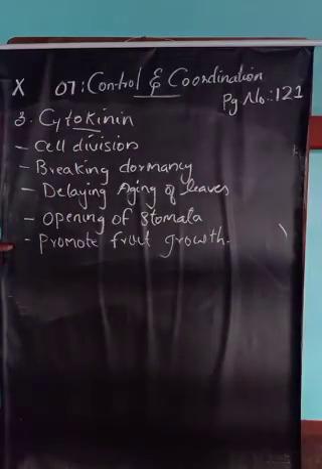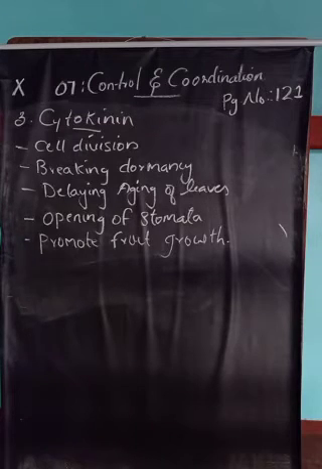So what are the functions of cytokinin? It helps in cell division, it breaks dormancy of seed as well as bud, it helps in delaying the aging of leaves, it promotes opening of stomata, and it also promotes fruit growth.